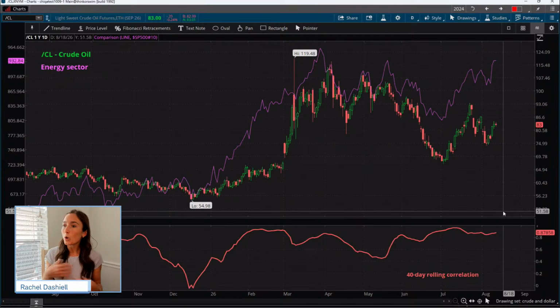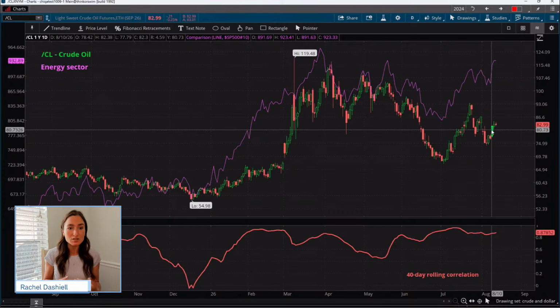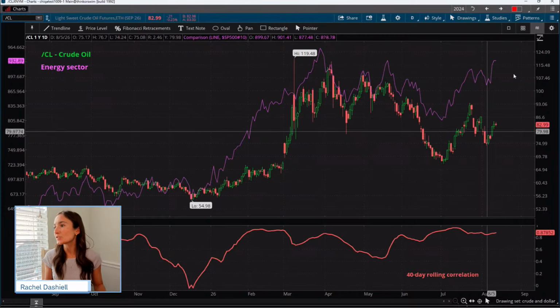So what we're going to look for when we look at some of these energy stocks is a little bit of confirmation, because we know that the underlying product, the underlying commodity that is influencing a lot of these stocks, may have quite a pull on these sectors and these individual stocks. We want to look at what's happening beneath the surface. We want to look for layers of confirmation in the individual commodity itself, as well as those individual stocks. So we're going to focus on that today within those price patterns.